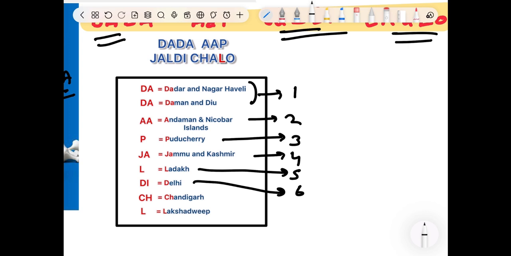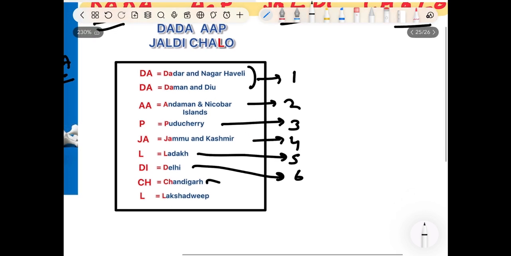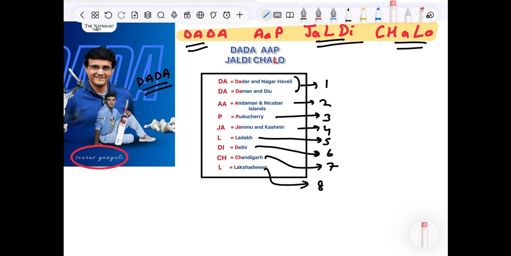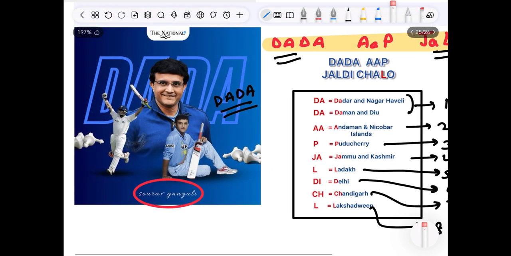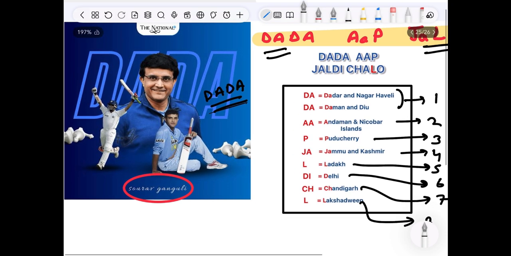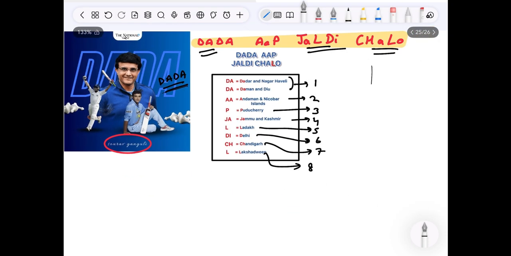6. CH stands for Chandigarh. 7. And Lakshadweep, L, 8. So in any case, if you are unable to recall UTs of India, just remember Saurabh Ganguly ji, and he's famously known as Dada, right? So Dada, aap jaldi chalo gives you all UTs of India.